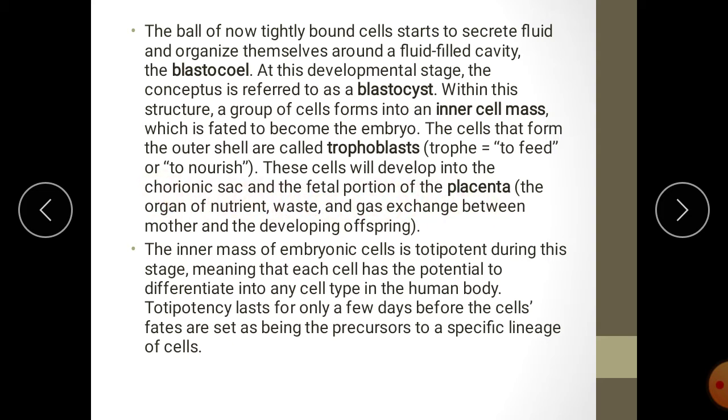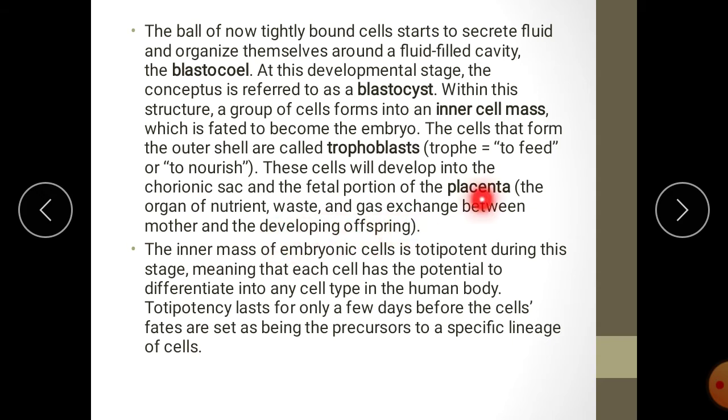See, the placenta is the organic connection between the embryo and the mother. So this placenta is made by the investment of tissues from mother side as well as fetal side. So fetal tissues are used for the formation of placenta. So the organ of nutrient, waste and gas exchange between mother and the developing offspring.